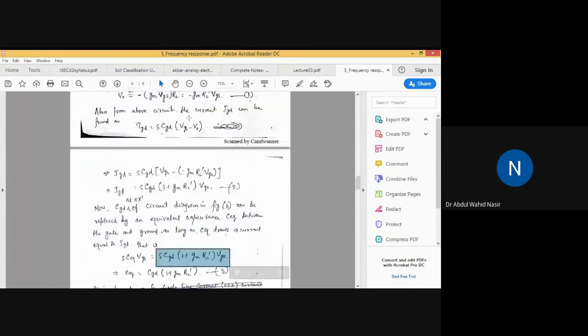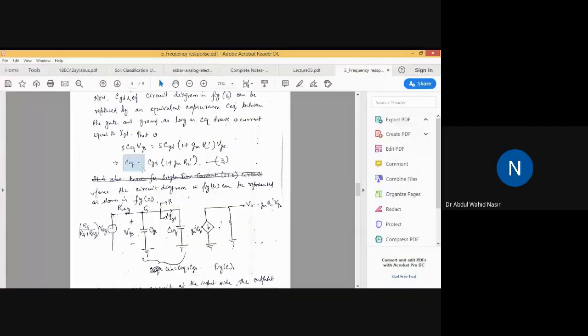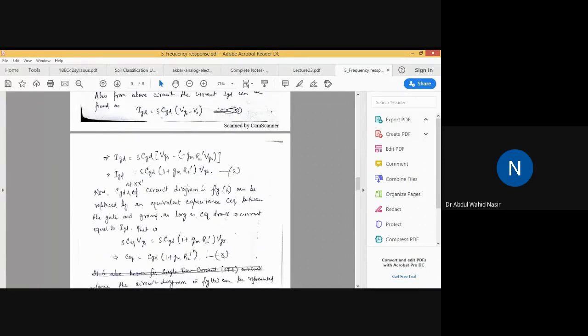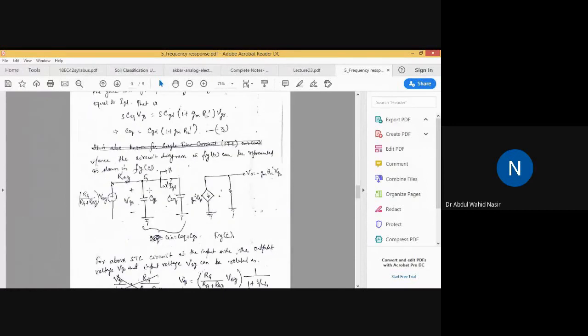So we have equated them to find the value of C equivalent, and from this equation, if you simplify, you will get C equivalent equals CGD into 1 plus GM into RL dash. So if you have this circuit and want to convert it into this one, you have to replace CGD by C equivalent, whose value should be equal to CGD into 1 plus GM into RL dash. Clear?